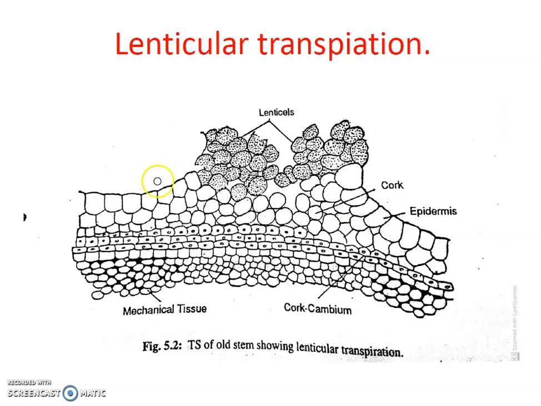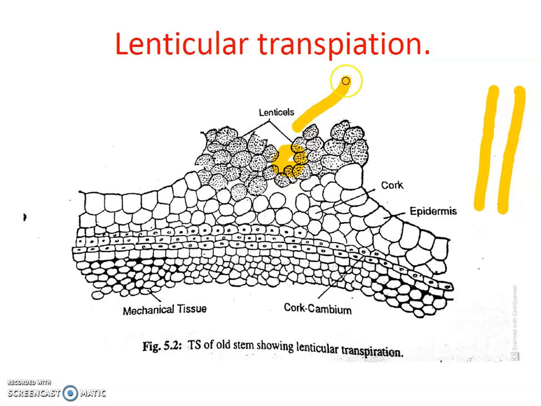lenticels. Lenticels, this is the bark. So this is a tree, suppose an old tree, and on this bark there are some pores present.